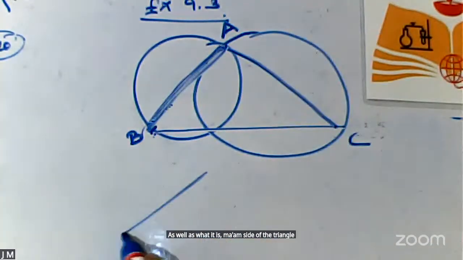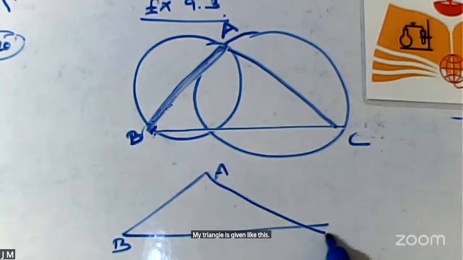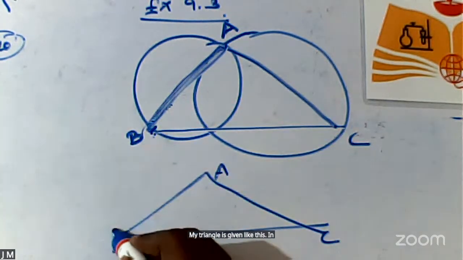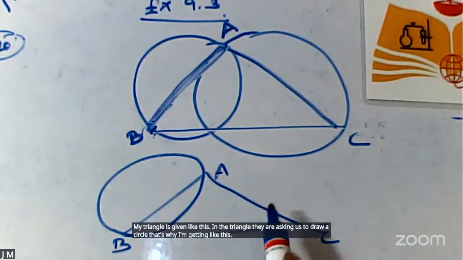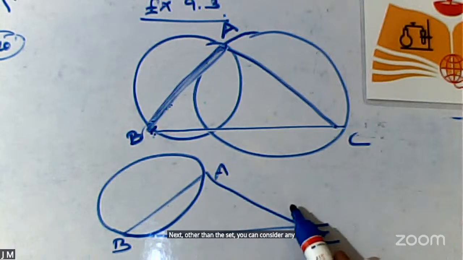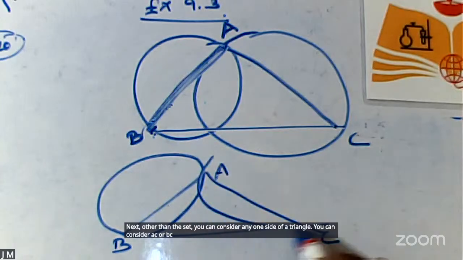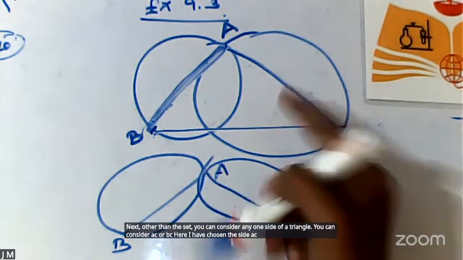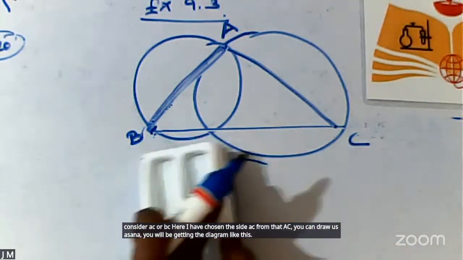See here, my triangle is given like this. In this triangle, they are asking us to draw a circle. Next, other than this side, you can consider any one side of a triangle. You can consider AC or BC. Here, I have chosen the side AC. From that AC, you can draw a circle. Now, you'll be getting the diagram like this. Okay? Am I clear?